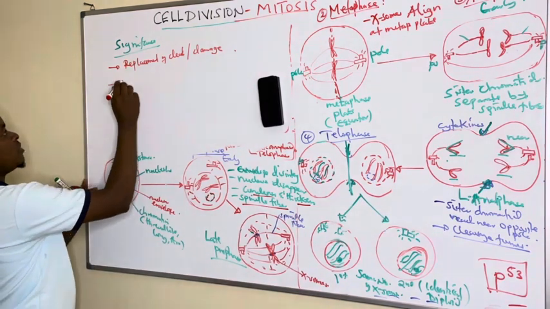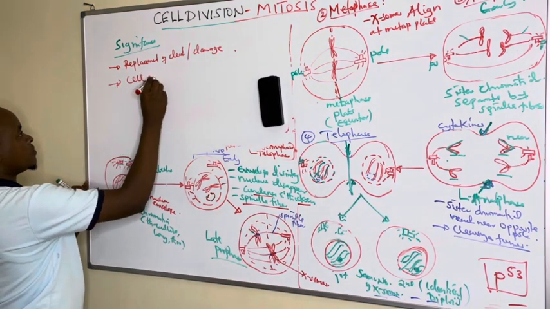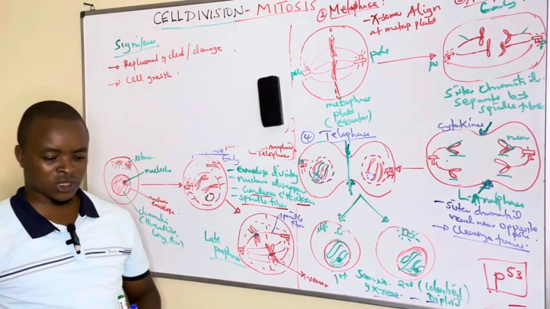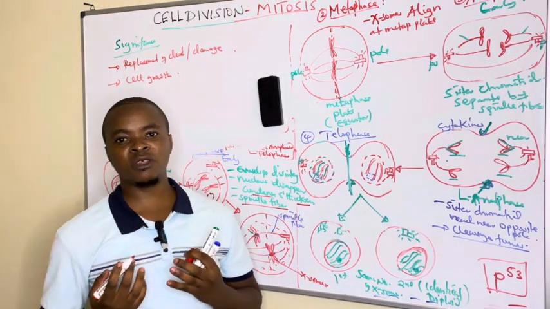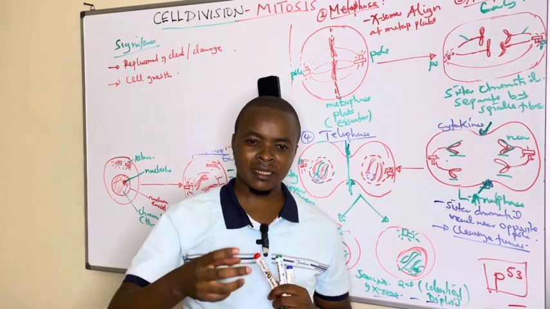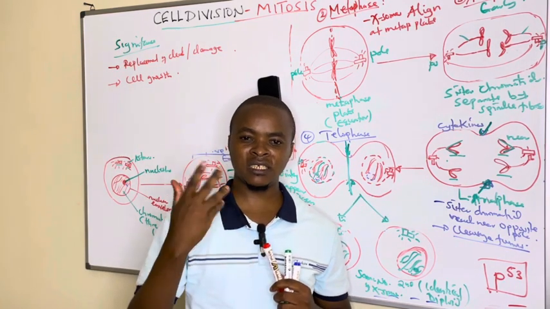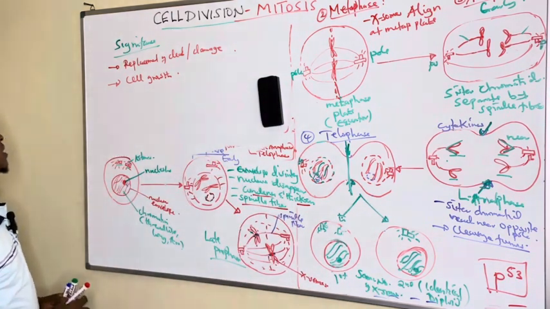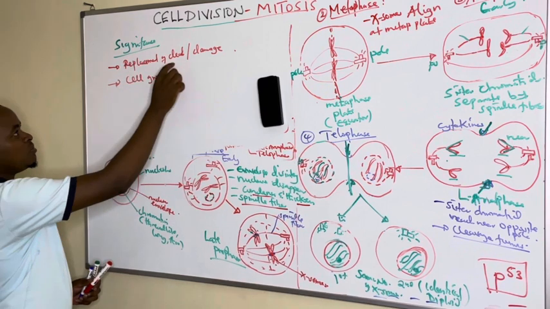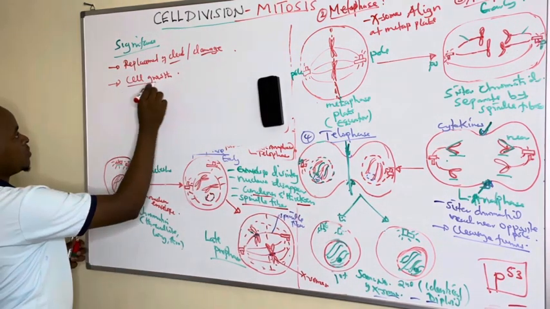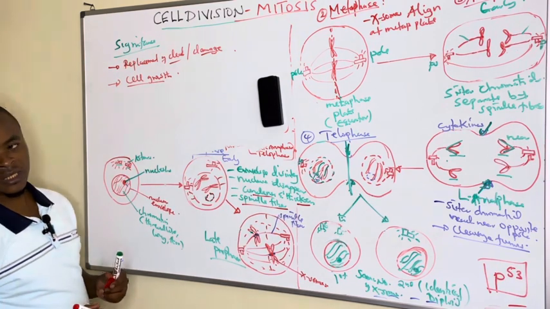And another major importance is cell growth. All of us have grown from childhood to adulthood, and the somatic cells of the body have done this by mitosis, whereby the cells proliferate or divide to increase in number, leading to growth. So these are the major significances: replacement of dead or injured tissues, and also growth.